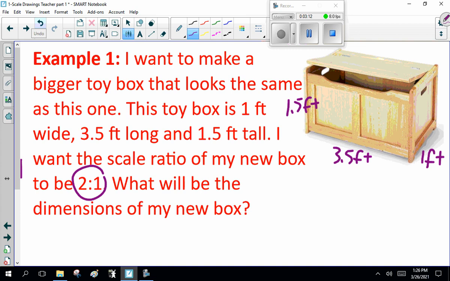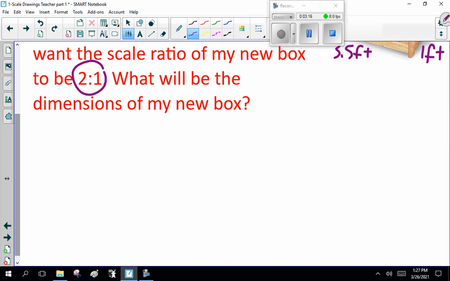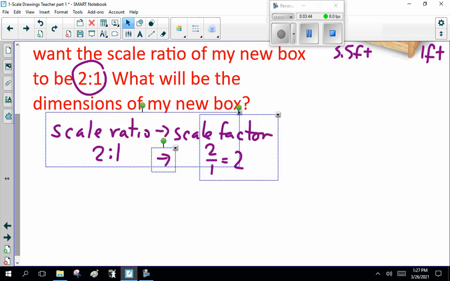So the scale ratio is 2 to 1. Turn that into a scale factor, which is 2.